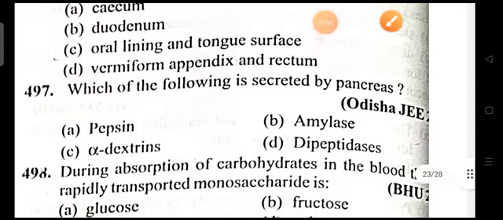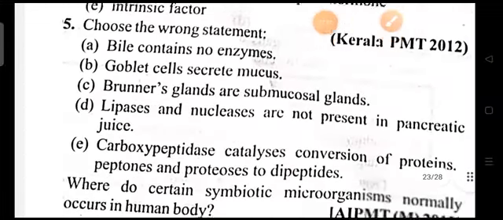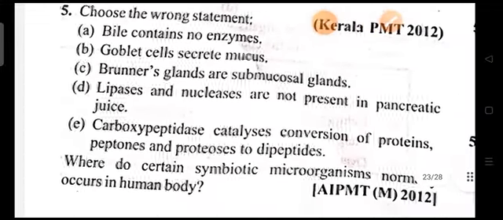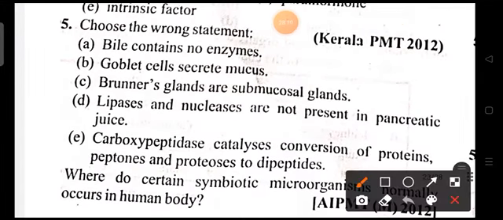Coming on to the next question, 495. Here, choose the wrong statement. From the given options, we need to check the wrong statements present. Bile contains no enzymes, so it is right, so it is not the wrong statement. Goblet cells secrete mucus, that is also right. Brunner glands are submucosal glands, that is also right.